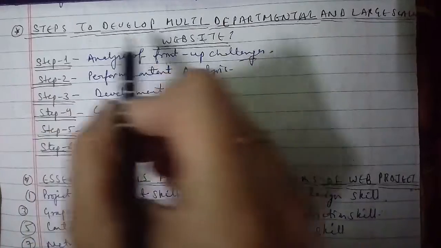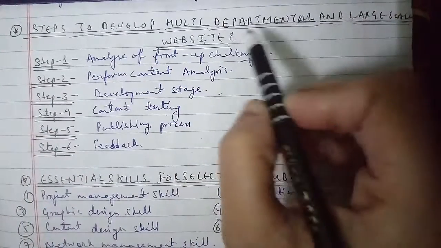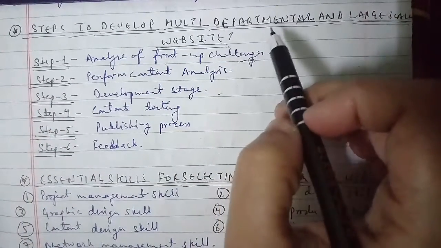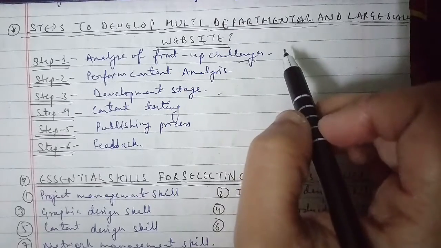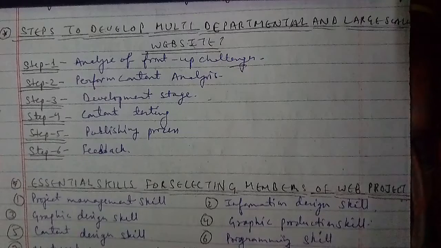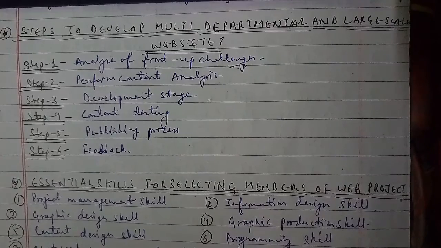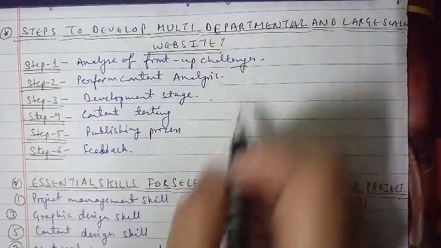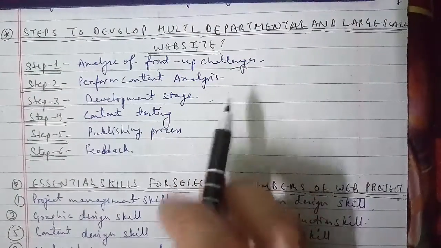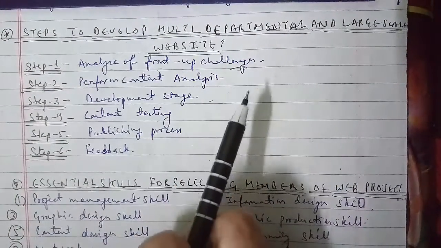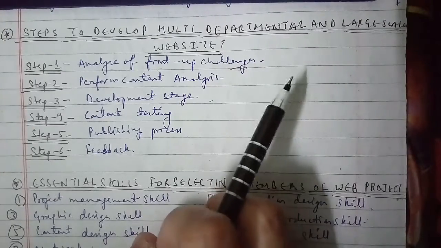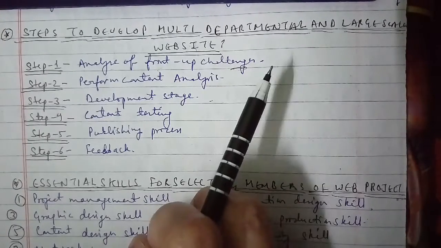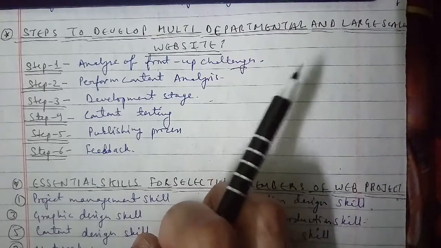Here we'll deal with the steps to develop multi-departmental and large-scale websites. With reference to the analysis of front-up challenges, the second point is that the company must decide the strategy for online product development; the objectives and focus must be well defined and understood by the developers.